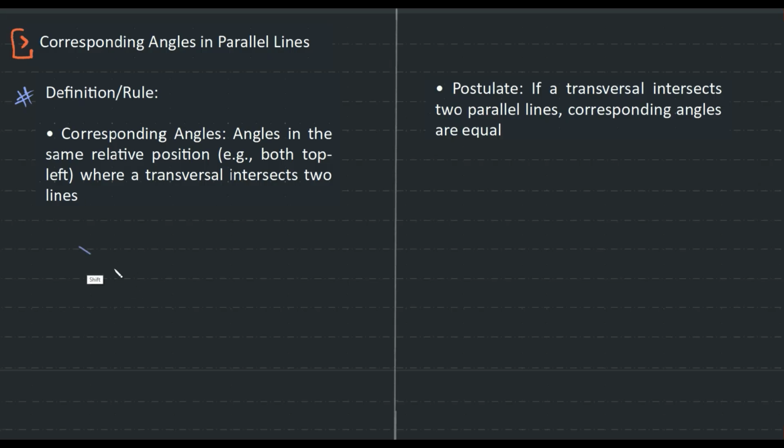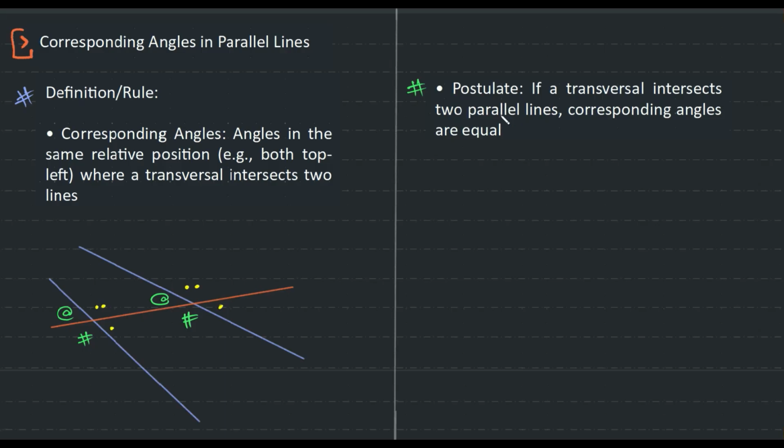So basically, if we have two lines and a transversal line, this is a corresponding angle to this. This is corresponding to this. This is corresponding to this, and this is corresponding to this. Okay, easy to relate. Now, there's a postulate.